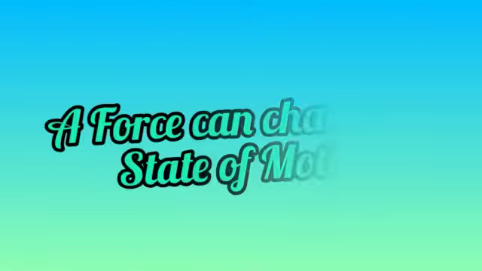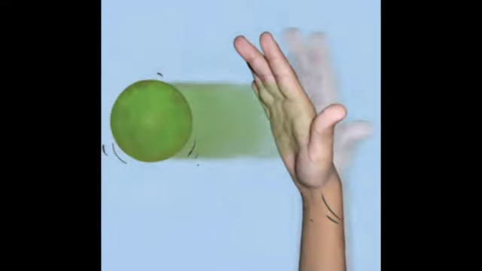A force can change the state of motion. Example: take a rubber ball and place it on a level surface such as a tabletop or a concrete floor. Now gently push the ball along the level surface. Does the ball begin to move? Push the ball again while it is still moving. Is there any change in its speed? Does it increase or decrease?